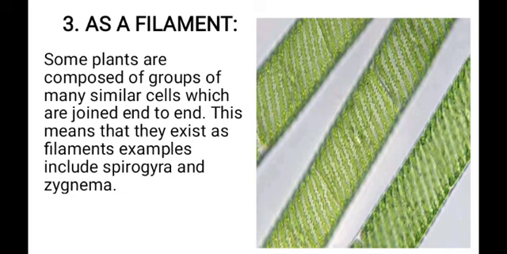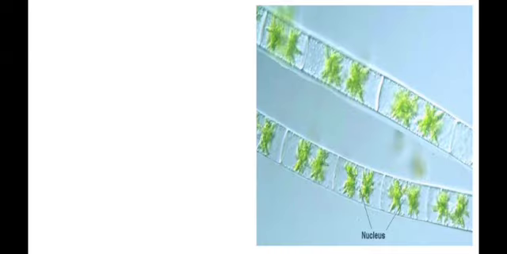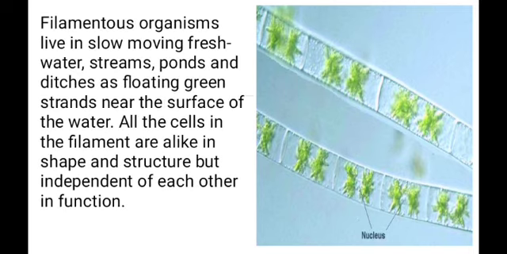Example is Spirogyra, and another example is Zygnema that is shown on your screen now. And these filamentous organisms, they live in slow moving fresh water or streams or ponds or ditches as floating green strands near the surface of the water. You must have seen them around. All the cells in the filament are alike in shape and structures, but independent of each other in function.